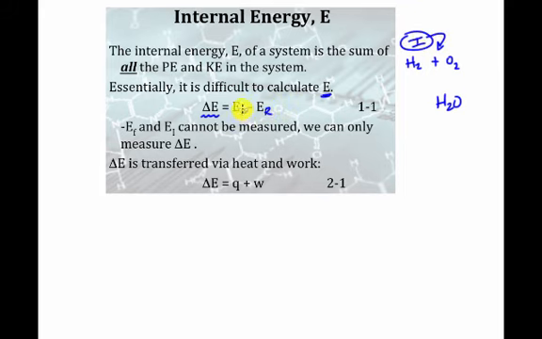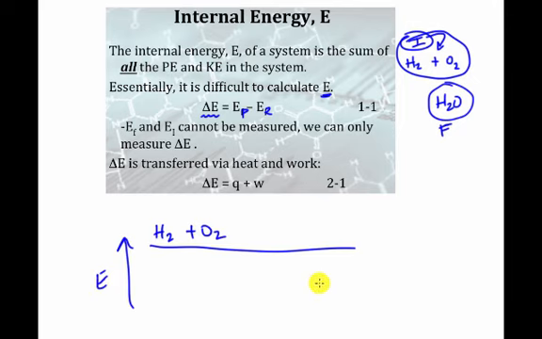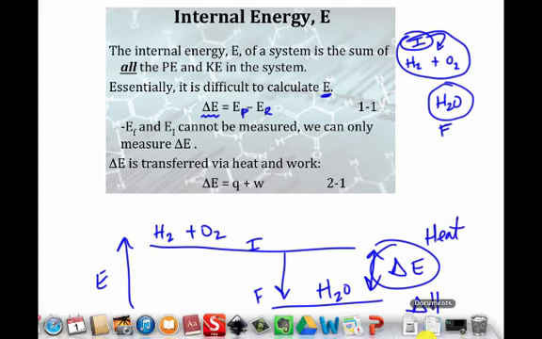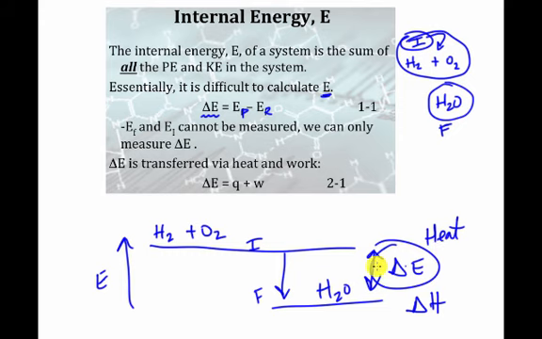So we're looking at how much energy this has in relation to the initial. So if this is my reactants and products, what is that change in energy? We know that if we take hydrogen and react it with oxygen, there's going to be a certain amount of energy in that system. When we produce the water, that energy is now lower. So this change, this difference between these two levels here, this change in energy between our initial and our final, is what we call the change in energy. And that's what we're going to call heat. We're going to change it from change in energy in just a little bit to change in enthalpy. Okay, so that would be heat. That's where our heat is coming from.